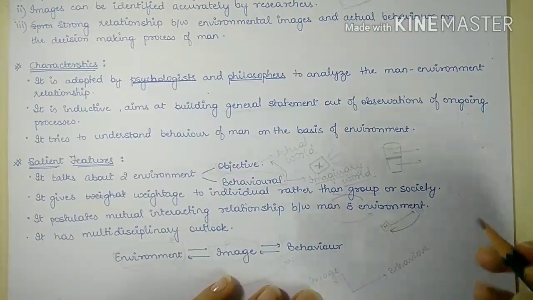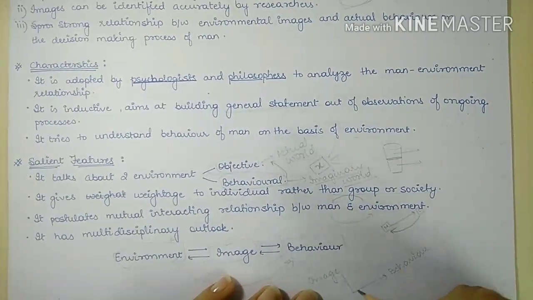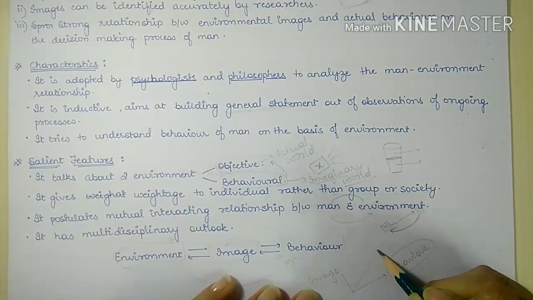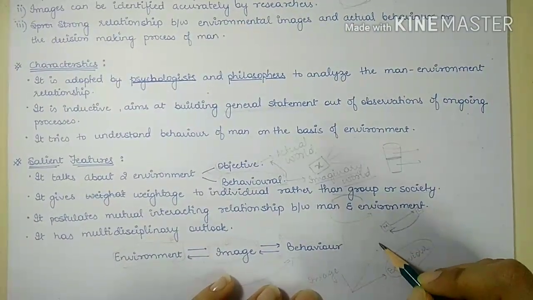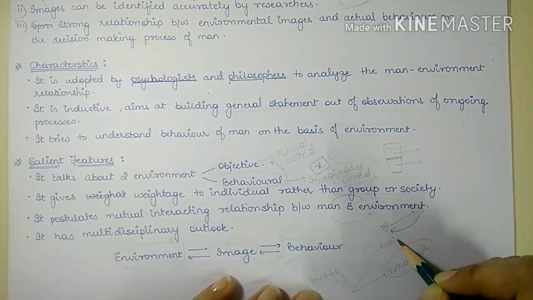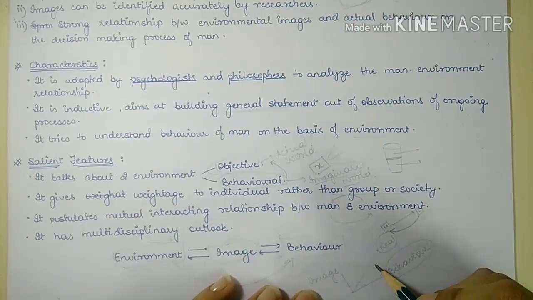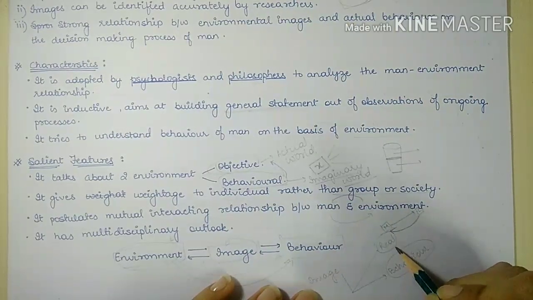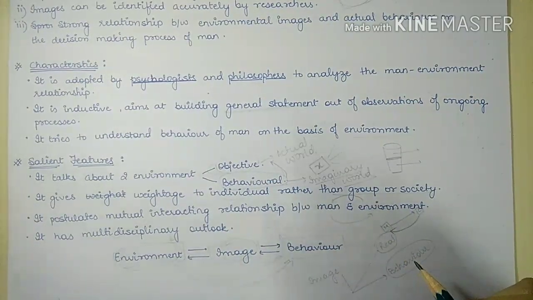So this behavior is influenced by our knowledge, while there is a real image of that environment.